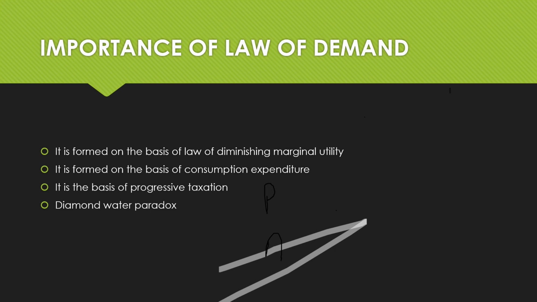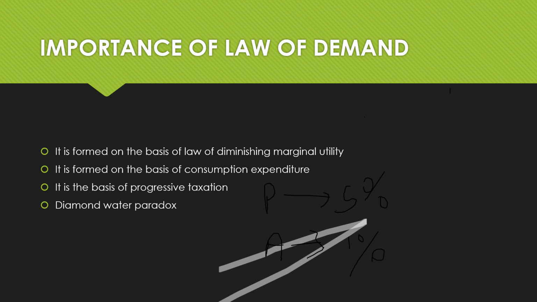So this P has to pay a greater tax. Let's say the government is charging him 5% tax. This is the rate of tax for P, and for A, let's say he's poor, so his tax is some 1%. So how is this connected to the law of demand? That should be the next question.